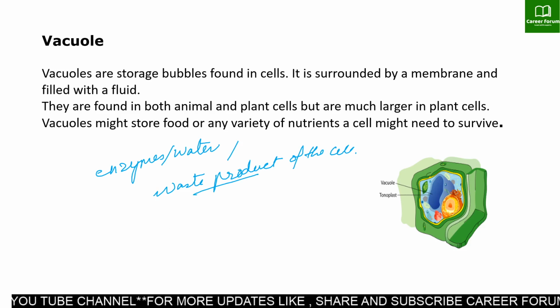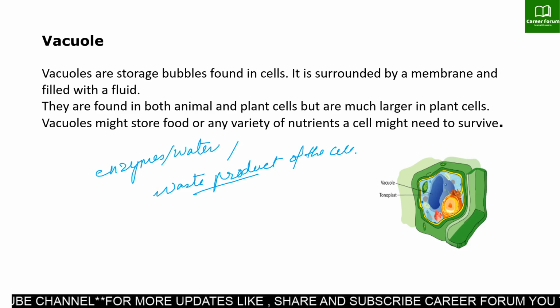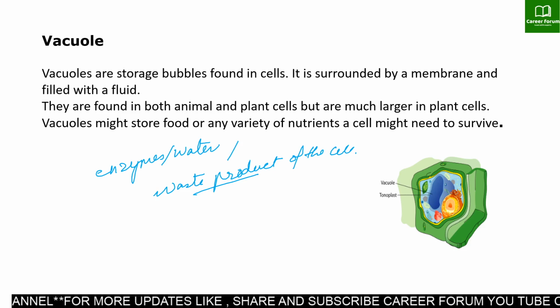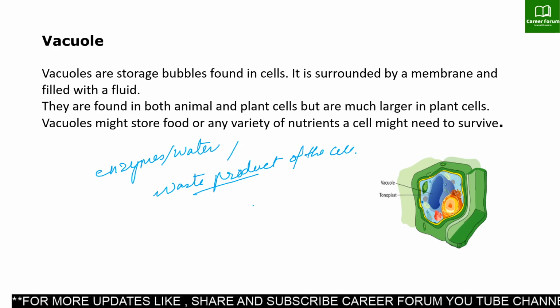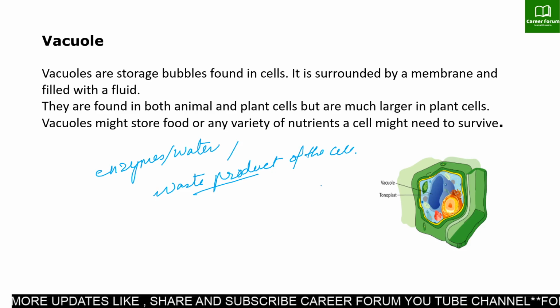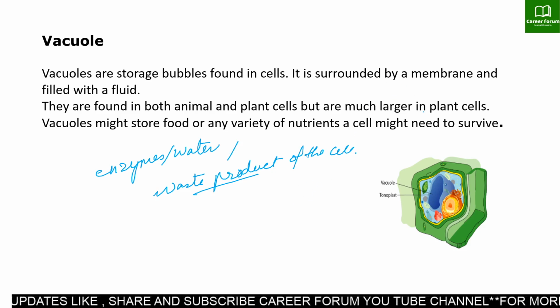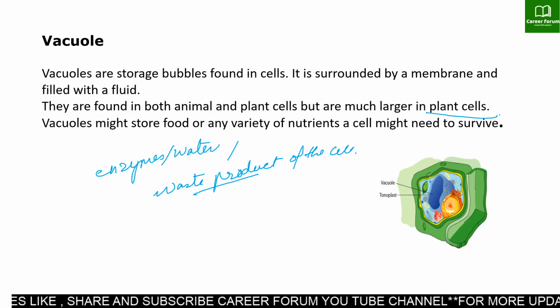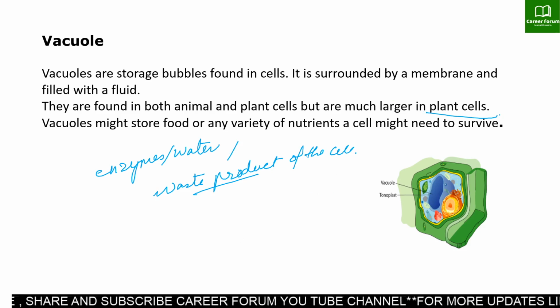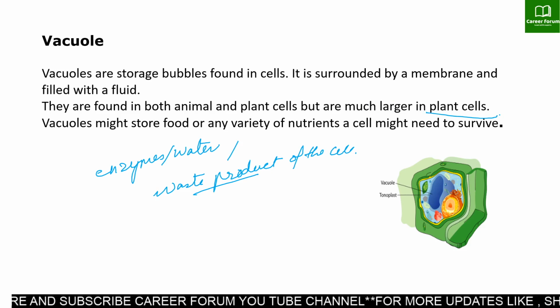Vacuoles are found in both animal and plant cells, but are much larger in plant cells. Usually in plant cells you will see a large vacuole, which seems to be absent or very small in animal cells.